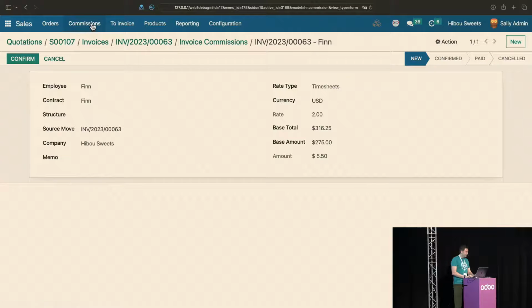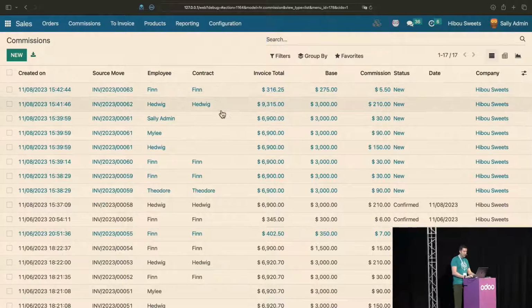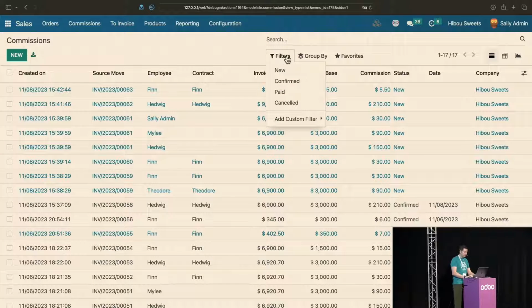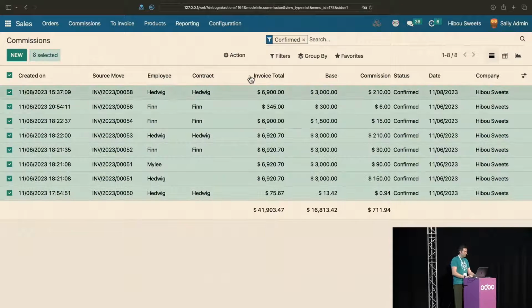All right, so let's go ahead and look at our commissions. We have a whole bunch of commissions. Again, this is visible to the end user as a reporting tool. We have graphs and things like that for it. But let's go ahead and filter to just the confirmed commissions right now. We'll mass select them, and it's the time of the month where we're going to go ahead and take this commission and pay it out. We're going to either remit it to our payroll provider, or as we'll see, we'll just pay it through payroll ourselves.